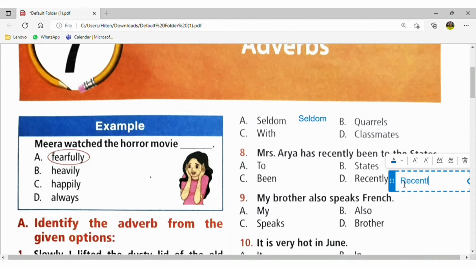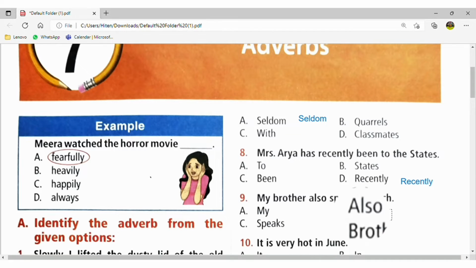I think it is clear to all the students who are appearing in the Olympiad exam that they will solve this adverb very frequently. Okay, I have also used the word frequently as an adverb. Also here in this question number 9, my brother also speak the French. So here also it is added to the speak. Okay.